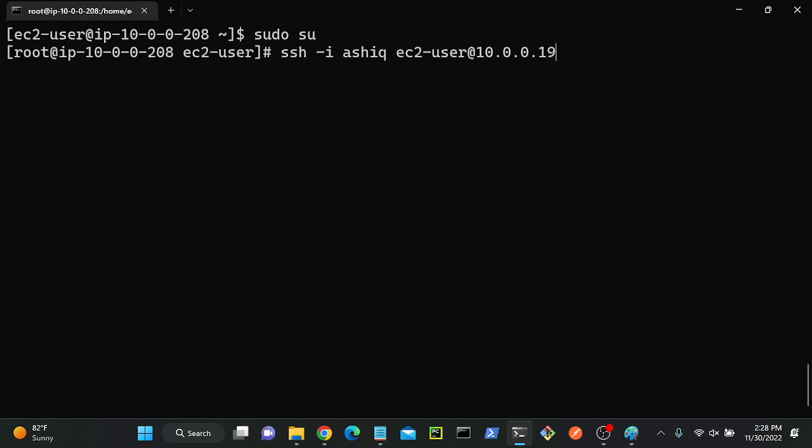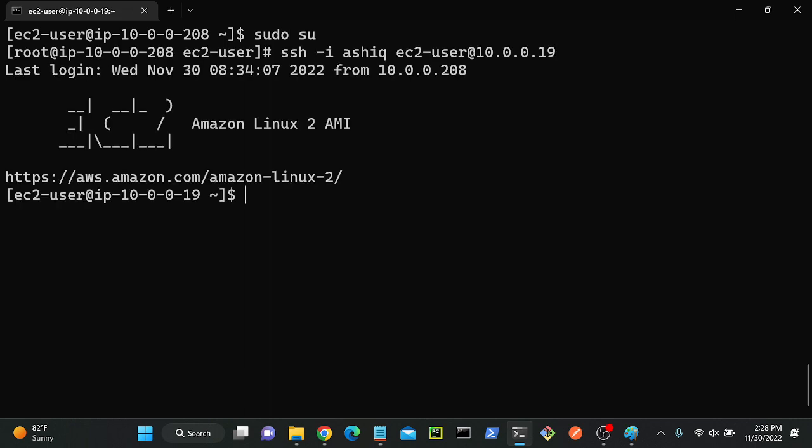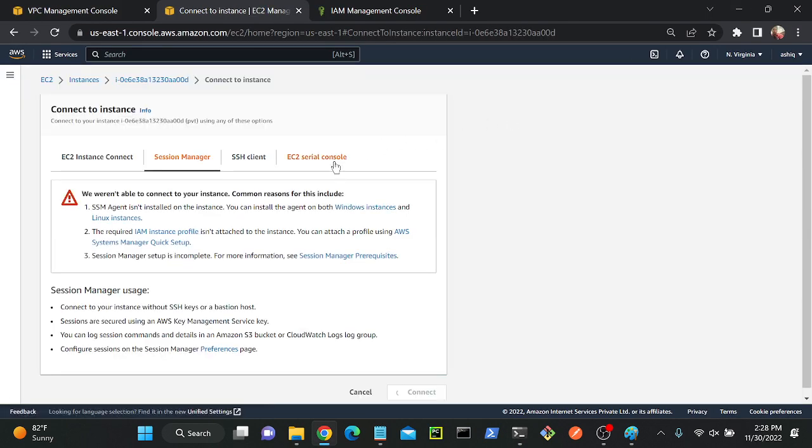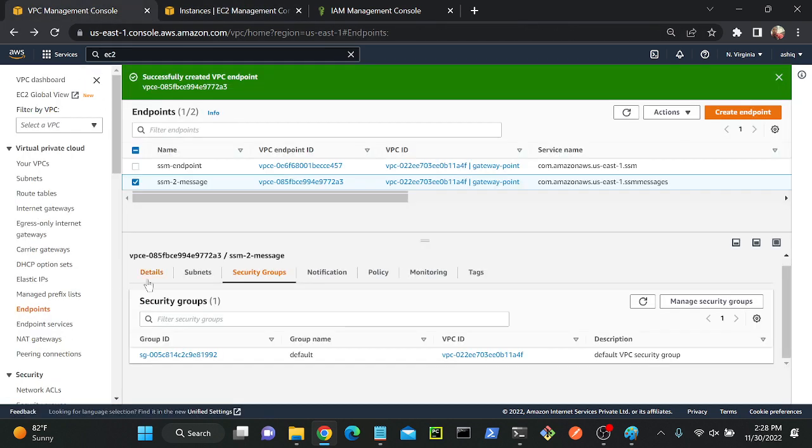Let me check whether the server is enabled or not. VPC endpoint.